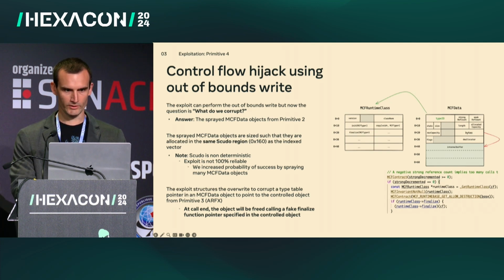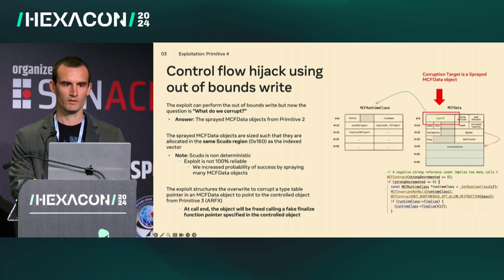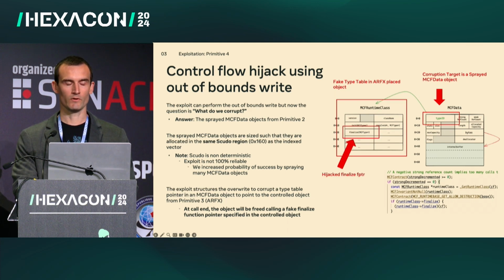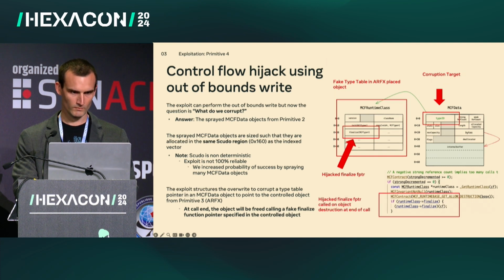So what are we actually going to corrupt within the MCF data object? We're going to corrupt the type table pointer, this type ID field, and we're going to point it to the fake MCF runtime class from the object we allocated from our AR effect, which will contain the finalized function pointer that we've hijacked to contain our gadget address. When the call is ended, the finalized function pointer will execute once the MCF data object we've corrupted has been released and destroyed.